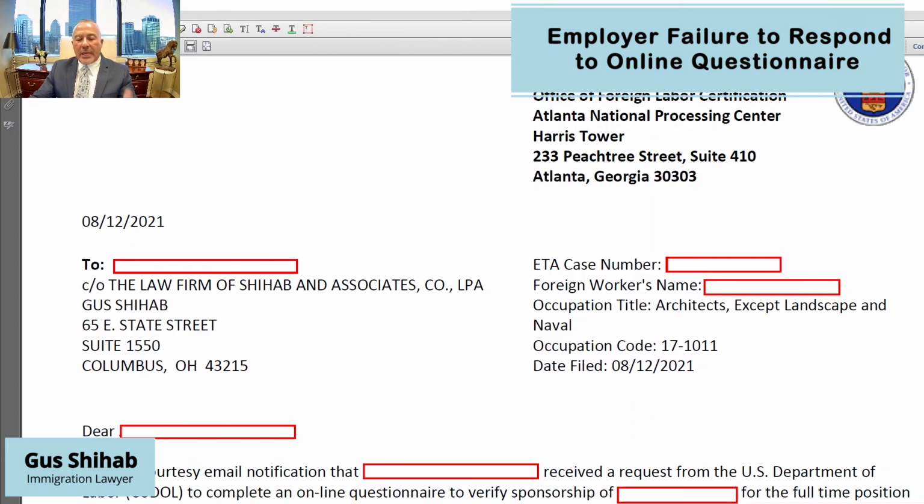And then I calendar myself if I did not receive confirmation, because once the employer does this, I receive confirmation as the lawyer that the questionnaire has been submitted. So if I don't receive that questionnaire within 15 days, I bug the employer again. And 21 days, I bug the employer again. And then I call the employer and say, dude, you need to get this done in order for the application to move forward.